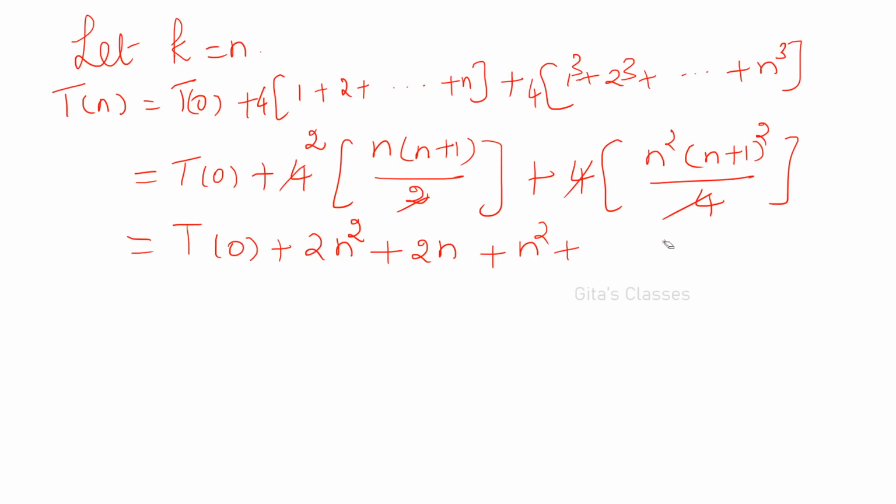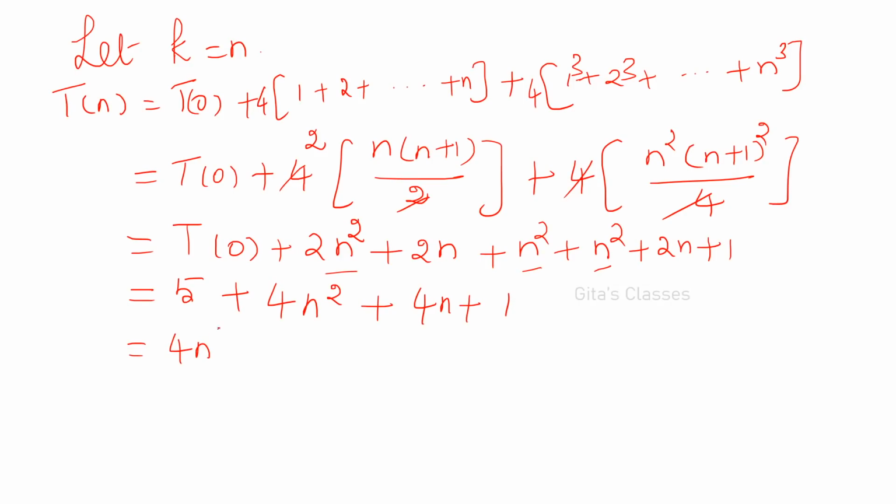Now you combine all the things. T of 0 we know that it is 5, plus 2n squared, here 2 plus 1 is 3, plus 1 is 4. So 5 plus 4n squared, and n terms, 2n plus 2n is 4n, plus 1, so that is 4n squared plus 4n plus 6. So T of n is equal to, this is the solution, 4n squared plus 4n plus 6.